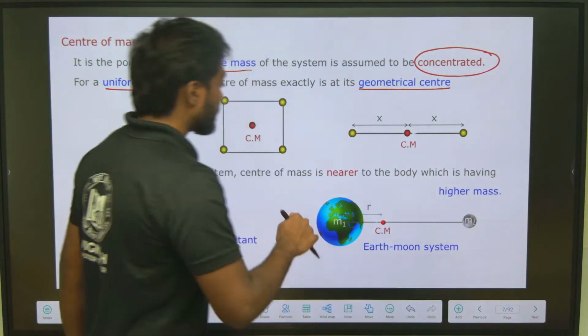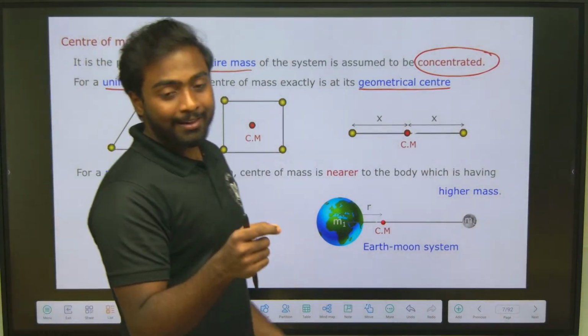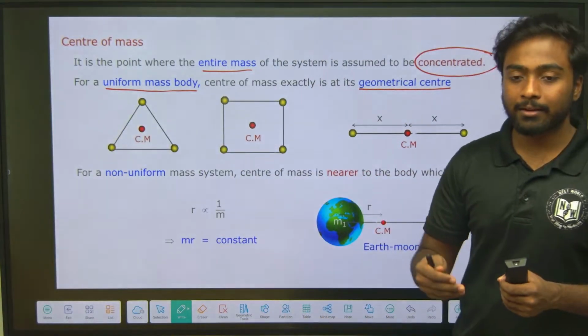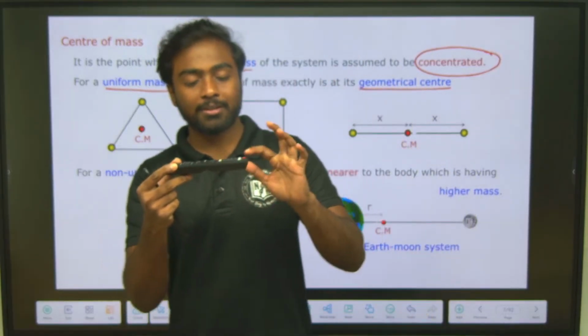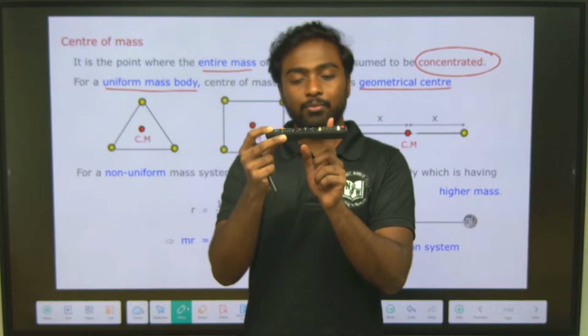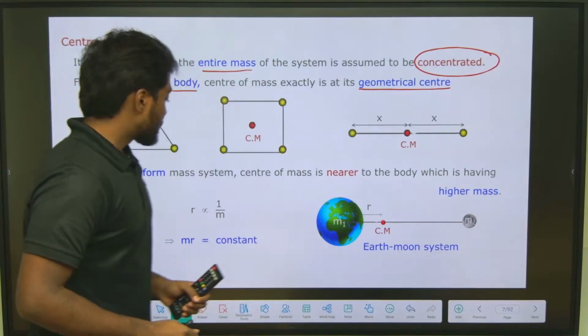So when some body has higher mass on this side and lower mass on that side, the center of mass will be near where the mass is higher.